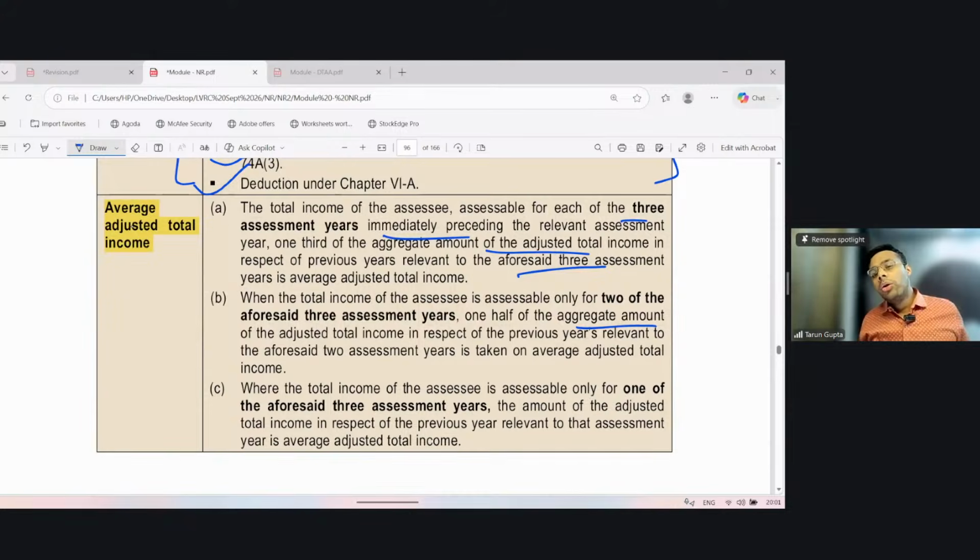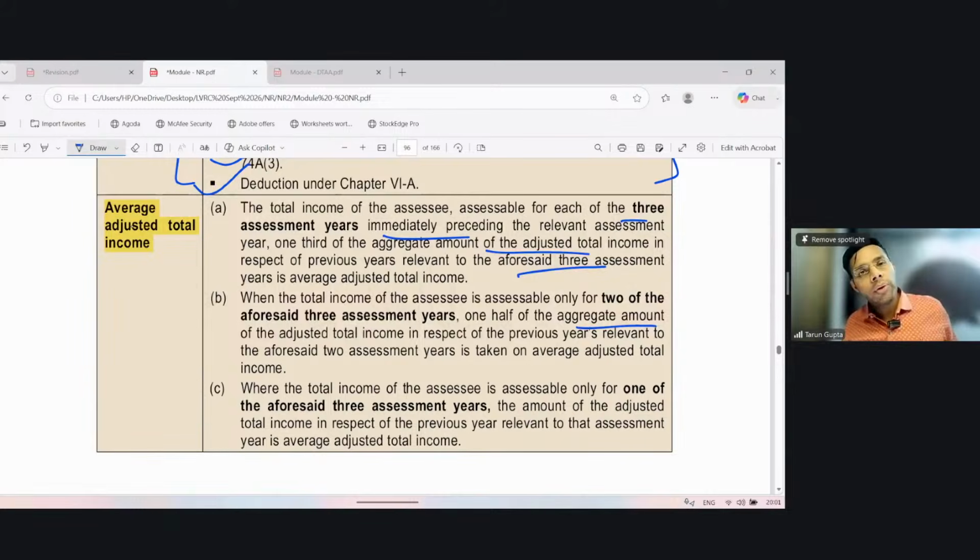Okay. So firstly, you will take the adjusted total income for the current year. However, if there's a loss in the current year, then you can go backward up to 3 years. Then you will see the average adjusted total income, which is the average of the last 3 years adjusted total income. Or if the branch was there for 2 years, the average adjusted total income is the average of the last 2 years adjusted total income.